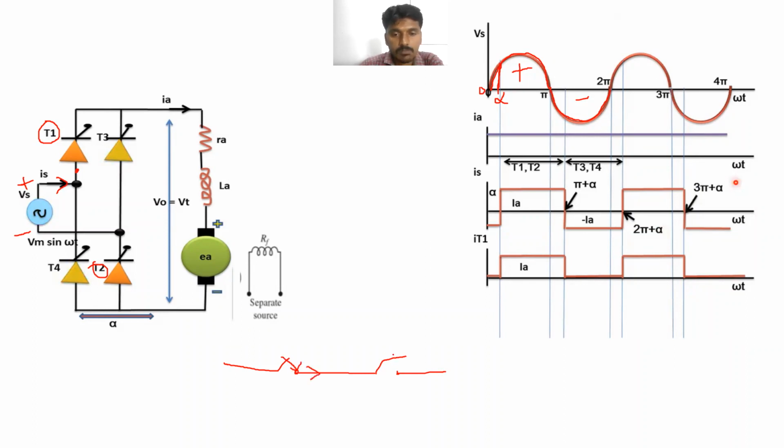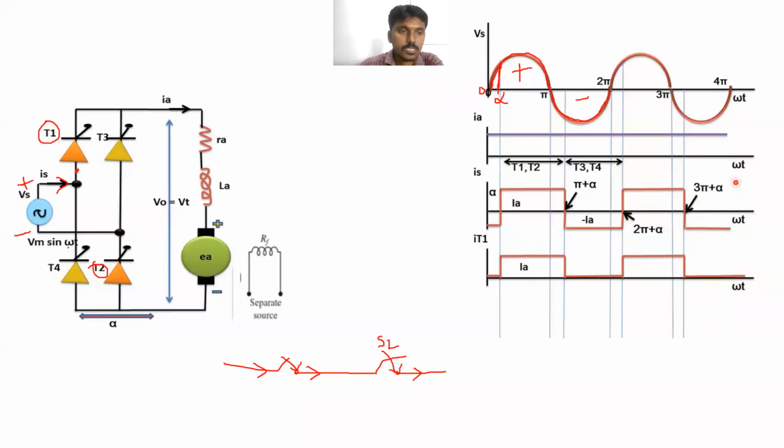If we are not giving the gate pulses for the other switch, can it be turned on or not? It cannot be turned on. This switch S2 cannot be turned on, so the current cannot flow through this circuit. Is it clear? So to flow the current from this circuit to this circuit, we should turn on this switch also at a time, S1 and S2 like this.